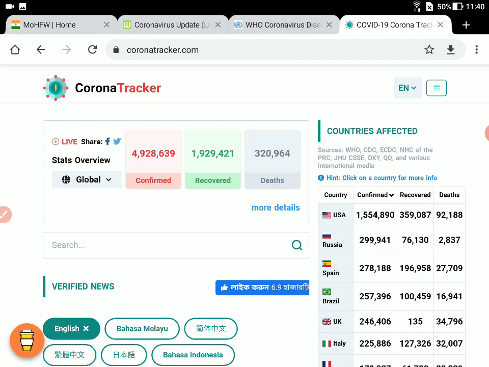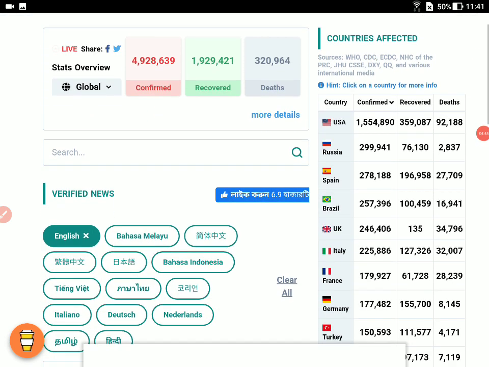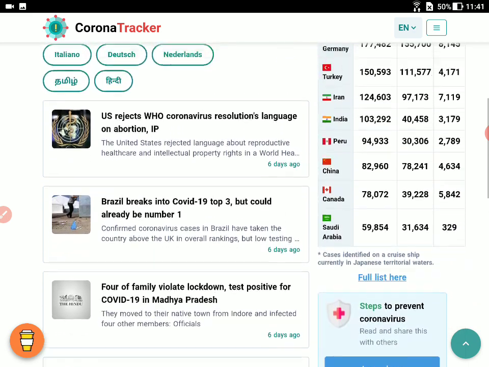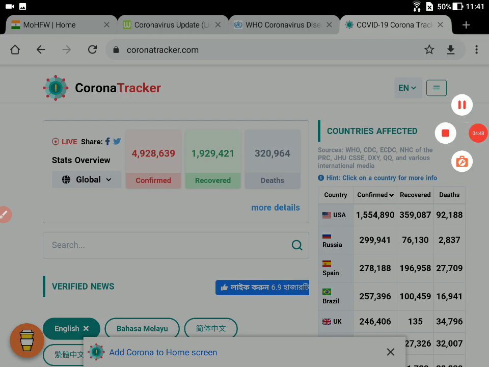The fourth website, which is actually my personal favorite, is Corona Tracker, and it is one of the better websites, because the analysis done on this website is quite good. They are working on a lot of topics here, and the graphs are very relevant to the current scenario. They have not only listed the countries, they have also analyzed each of these countries' graphs, and a lot of information has been found.